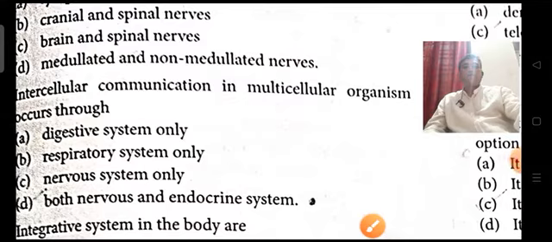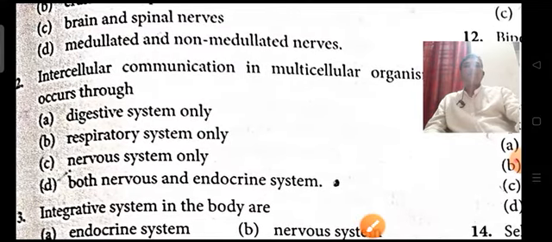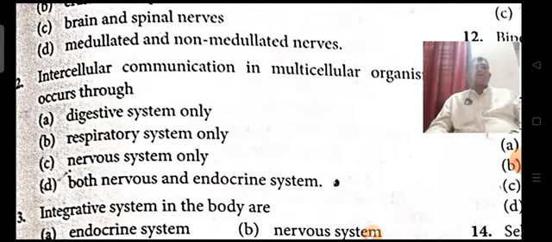Now coming on to the next question: intercellular communication in multicellular organisms occurs through. We have already discussed that the nervous system and endocrine system are called integrative systems, because they control all the functions of the human body, either internal or external, and these are also the intercellular communicators in our body.